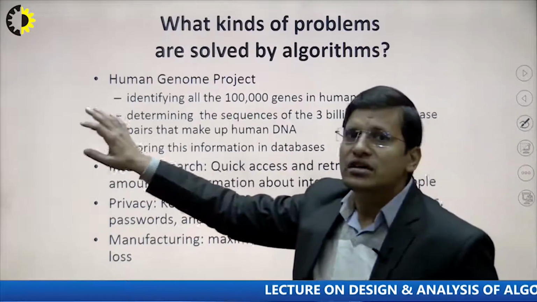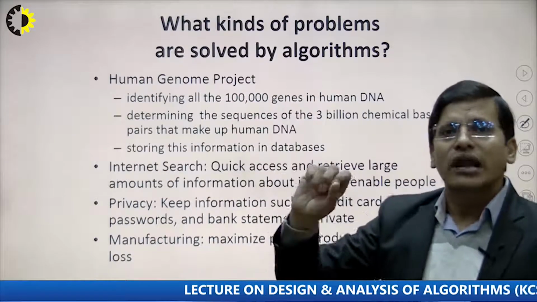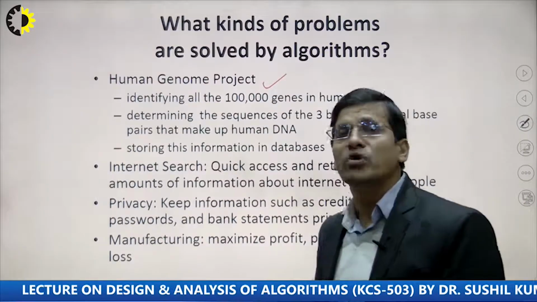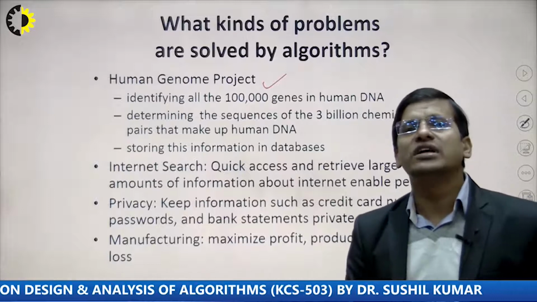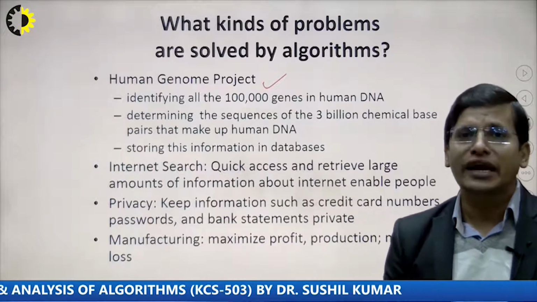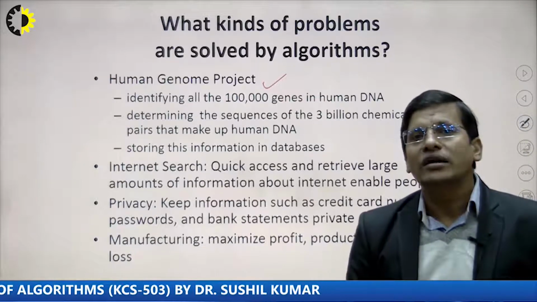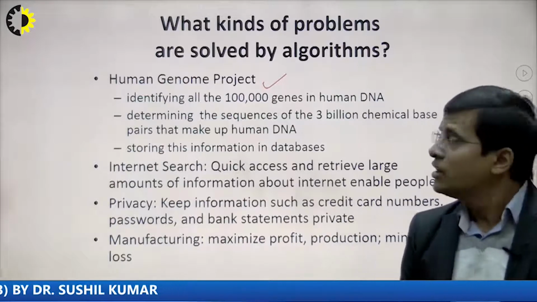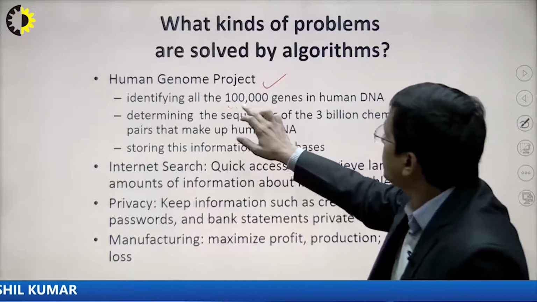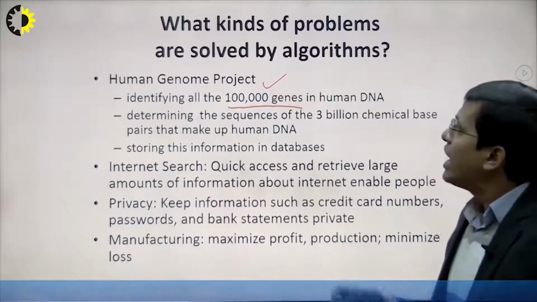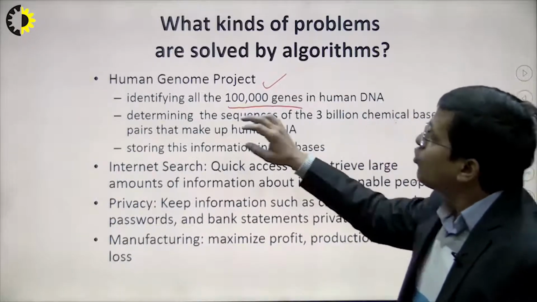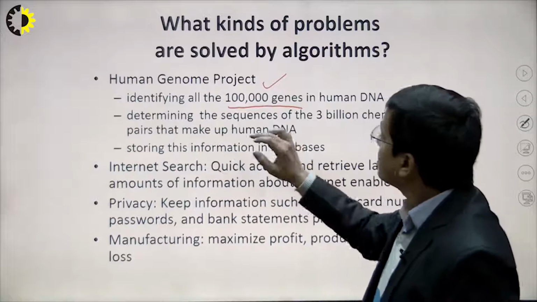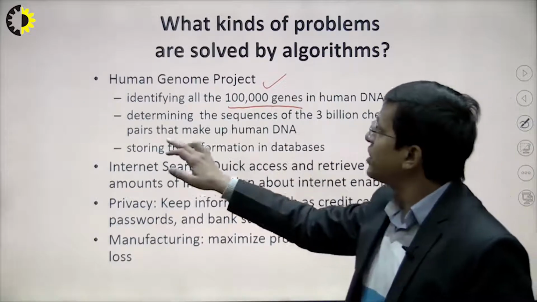Let me consider an example to understand why we study this subject. One project is the Human Genome Project, which is basically trying to find the pattern of DNA. This is also a very difficult problem. What algorithms do we need to identify the pattern of the DNA? Suppose there are 1 lakh genes in human DNA, how can we identify them? This is one of the challenging problems. Similarly, there is determining the sequence of 3 billion chemical base pairs that make up human DNA.